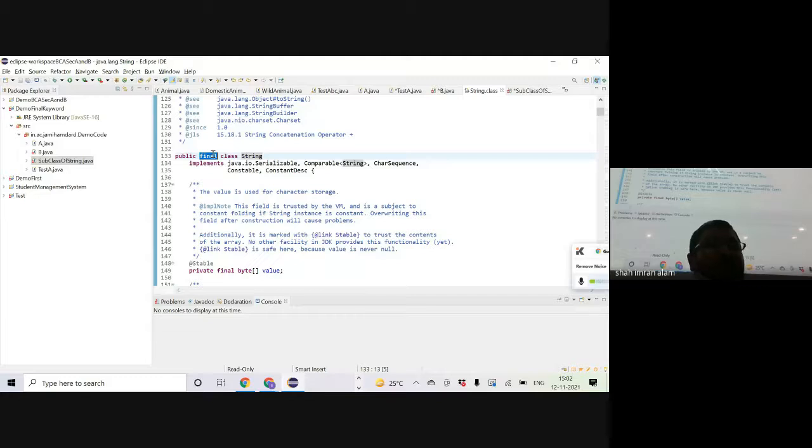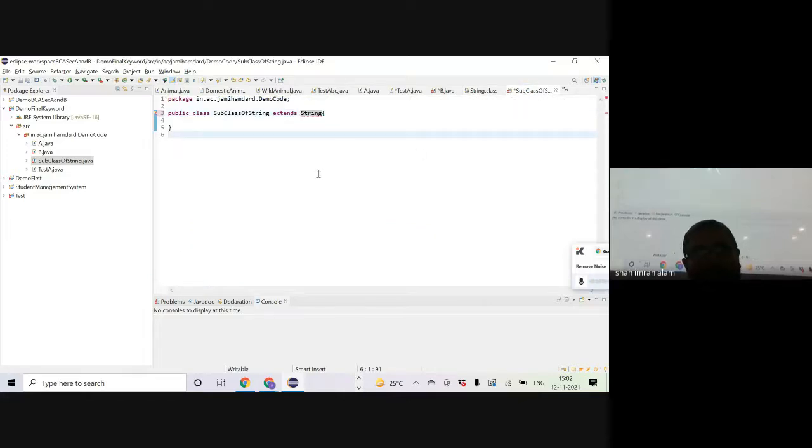If you want the whole class to be something that cannot be extended, make that class final. Okay? I will tell you the use cases in some other class, why String has been declared final and why you would choose to declare a class as final.